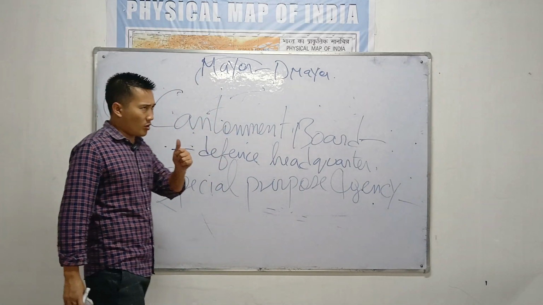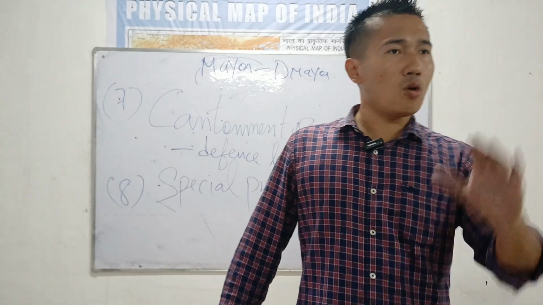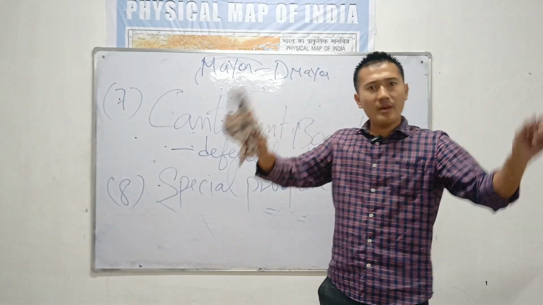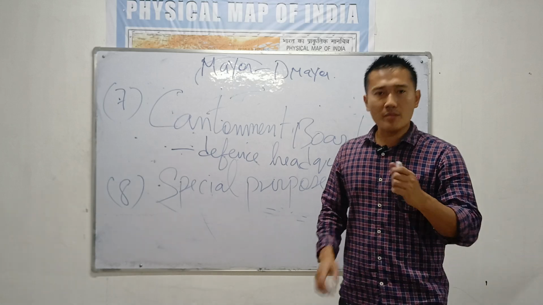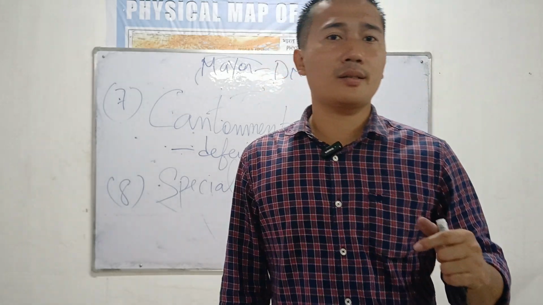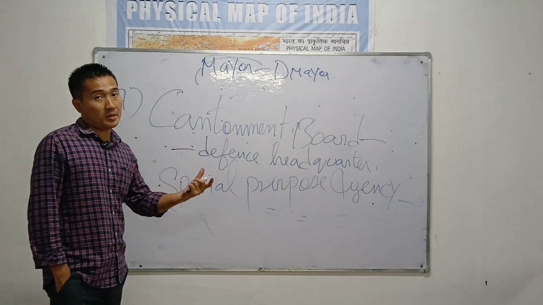Cantonment board, in short, is another type of urban local self-government where you will find in those areas where the army headquarters is located. Take an example: if an army headquarters is located in your state, in those areas also, the civil population is there.